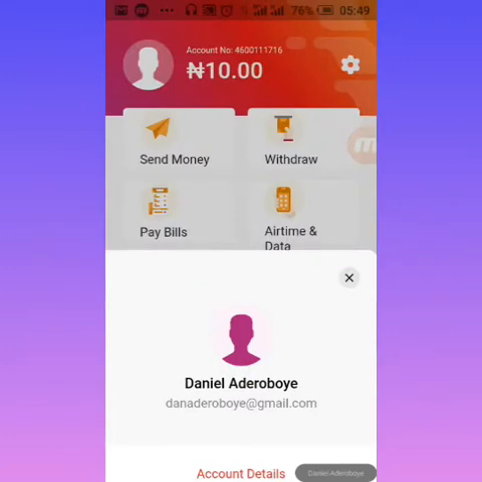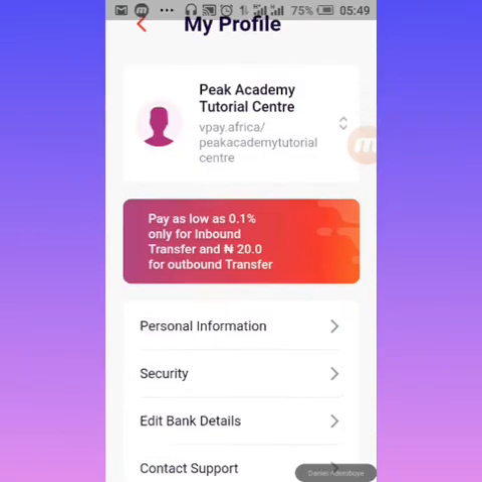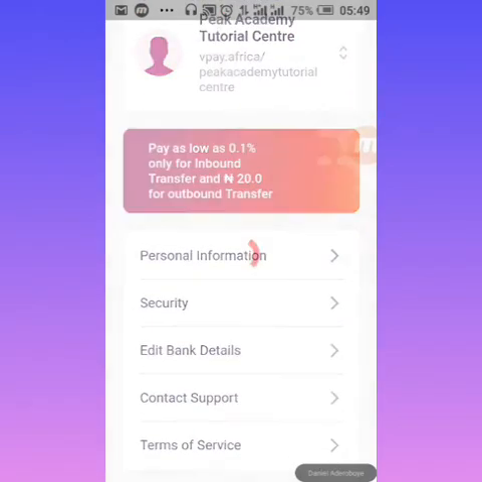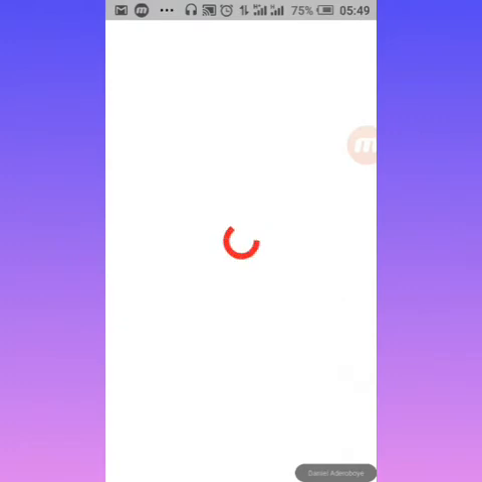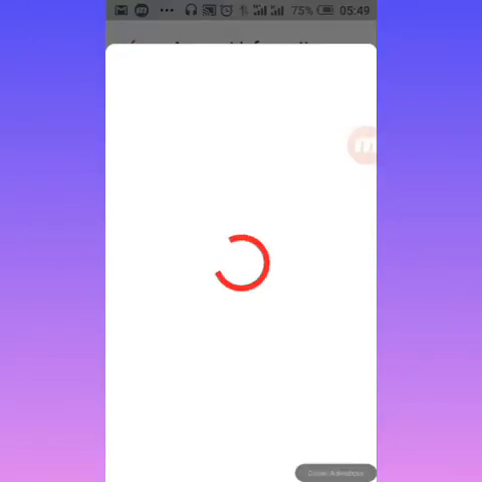So now the next thing I'm going to show you is how you are going to link your business bank account to your personal account. To be able to link that is very easy, extremely easy. All you have to do is click on this gear icon up here, then come to edit bank details. When you click on edit bank details, from here you're going to put in your own details. As you can see, I've already put in my own details. Just choose the name of your own personal bank.